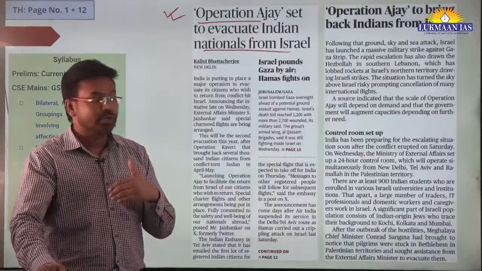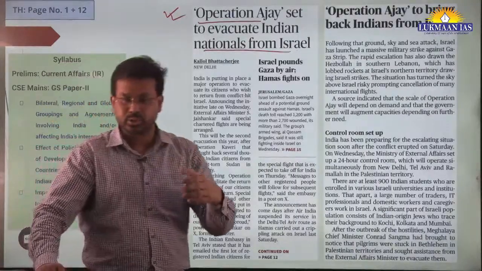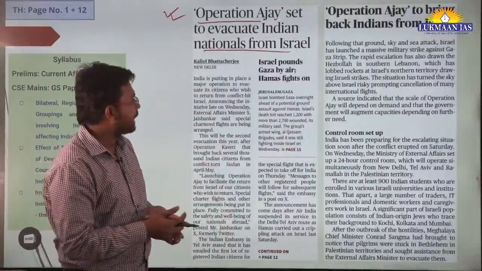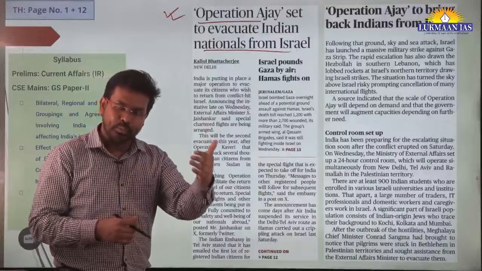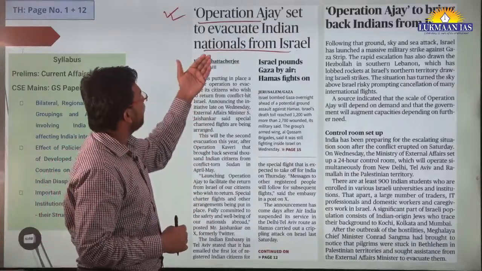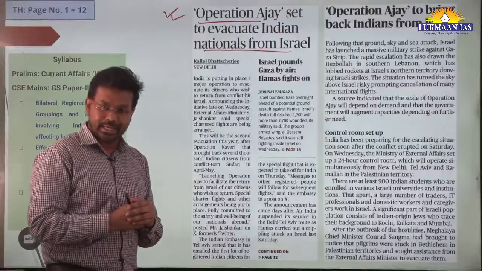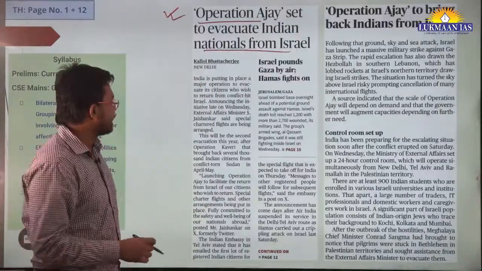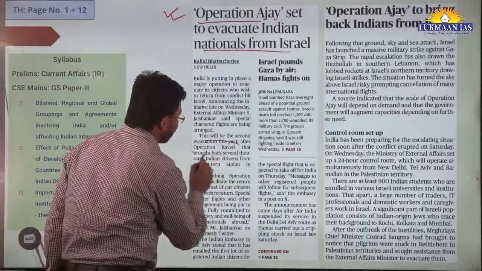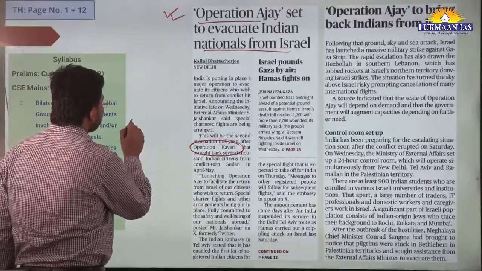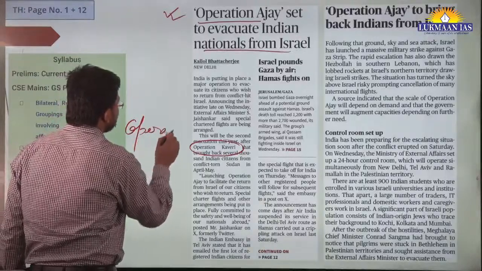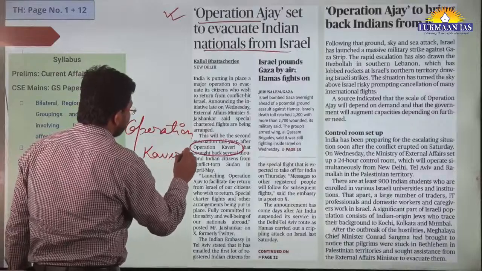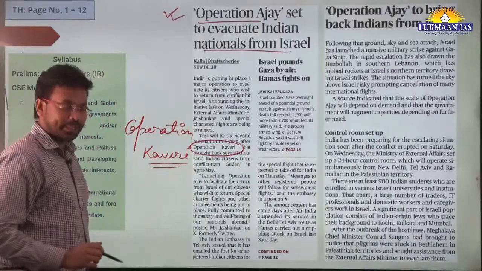So here we are going to evacuate our Indian nationals through, let's say, air routes. So the government of India is planning special flights to bring back Indian nationals from Israel. This is one important aspect. Apart from this, in this article itself, they have talked about another operation. This operation is known as Operation Kaveri. So what is the significance of Operation Kaveri?